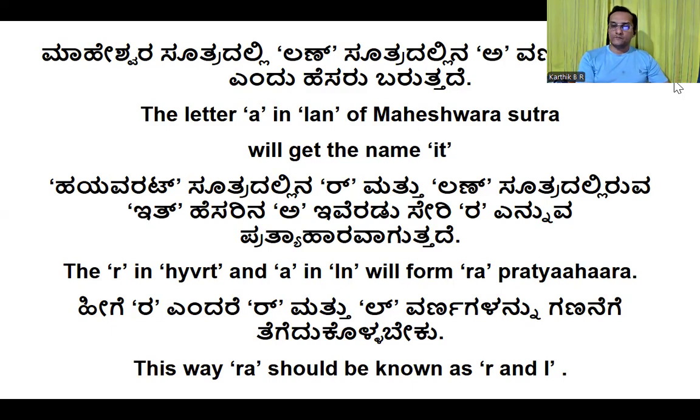In ach, if we take the example, the letter A is the Adi, the beginning letter. Cha is there in the end. Ach, in the sutra Aiauch, Cha is there in the end. Cha has got the name It by Halantyam. According to Halantyam sutra, all the consonants at the end of Maheshwara Sutras have got the name It.